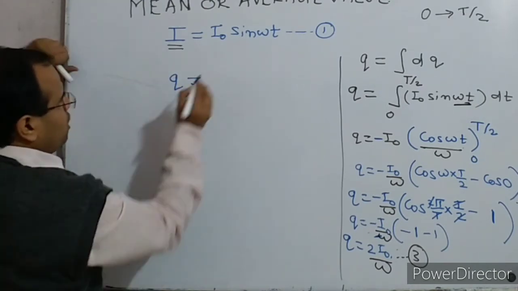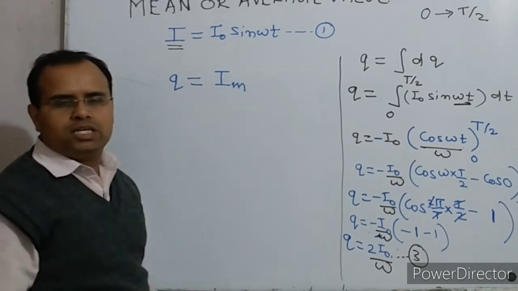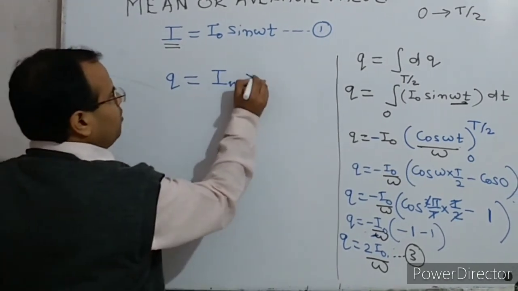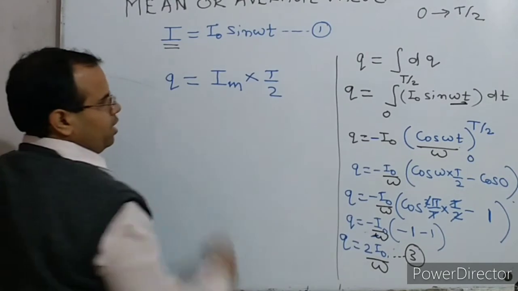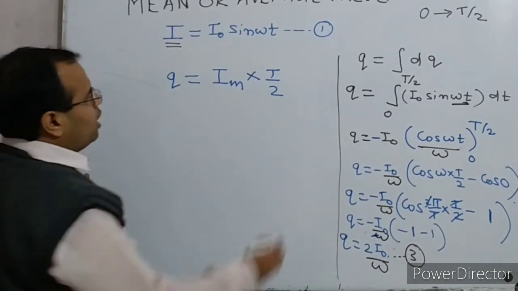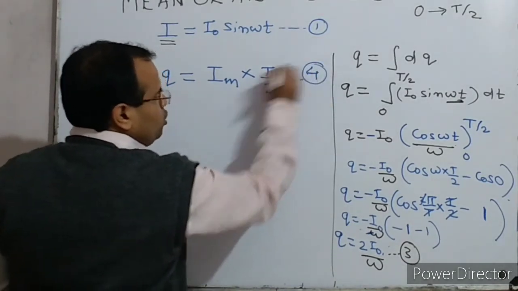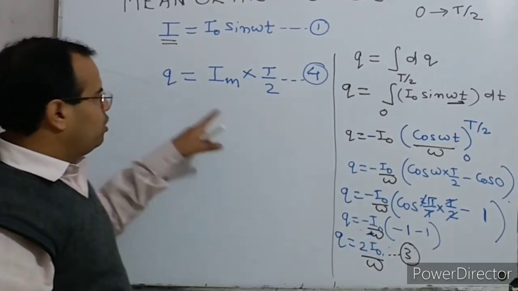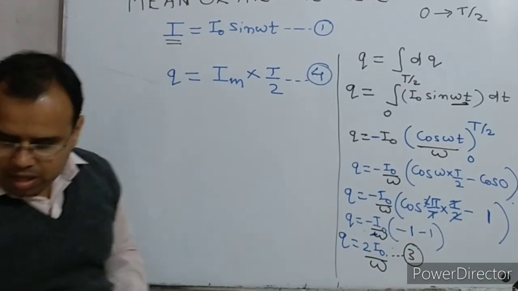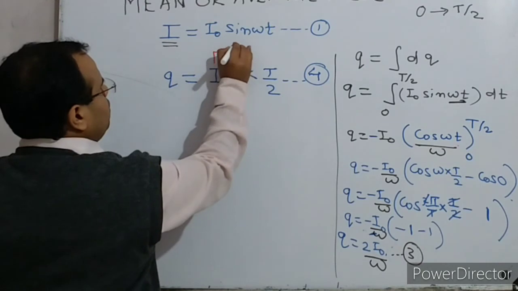So you can write Q is equal to Im, the constant DC, multiplied by capital T by 2. This is equation number 4. You can see that both have equal charges, where Im is actually the constant DC.